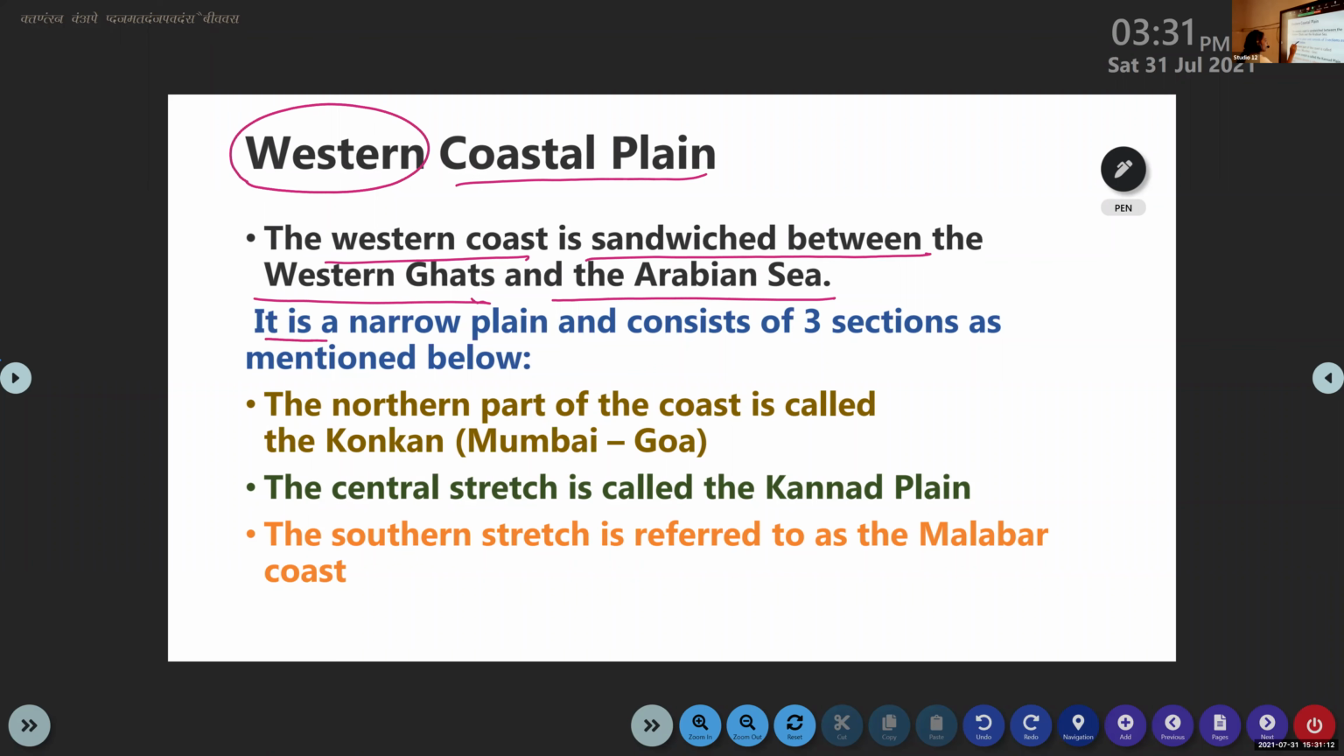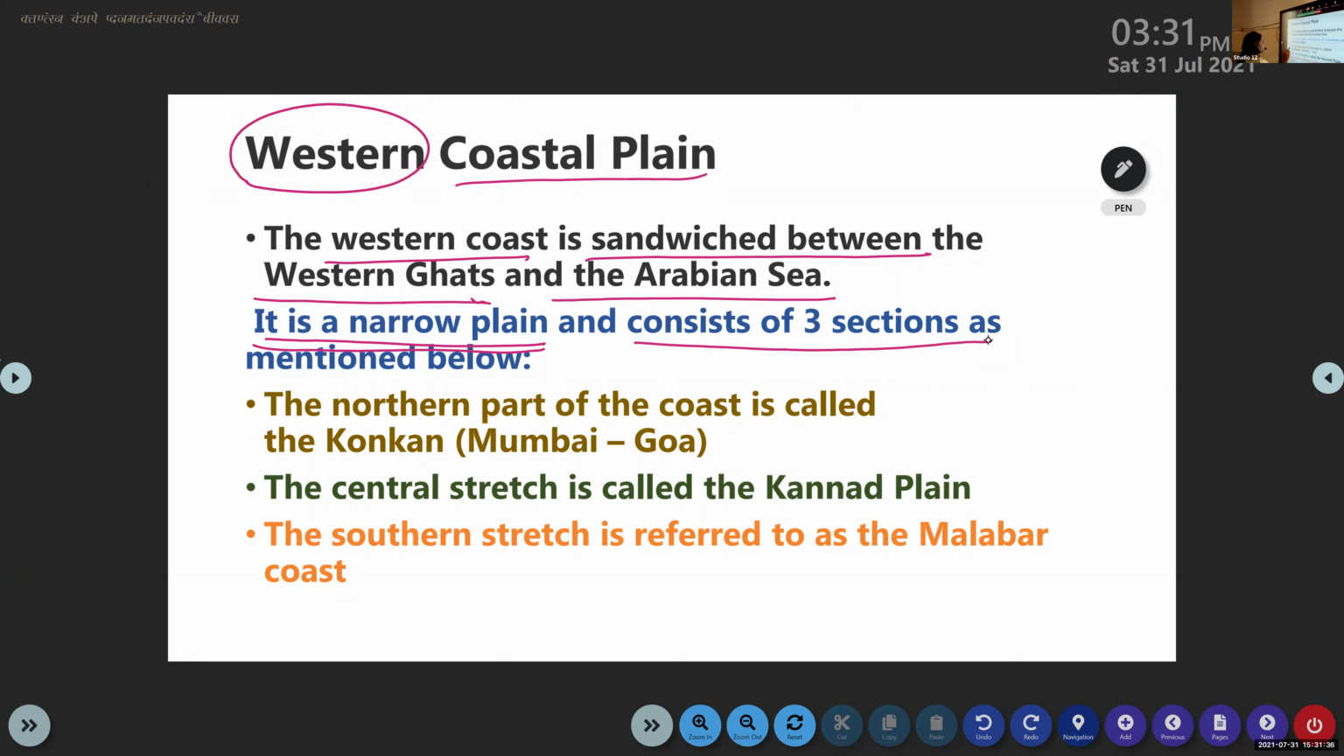It is a narrow plain. It is a narrow plain area and it consists of three sections. It's a small area that lies in between the Western Ghats and the Arabian Sea, and it consists of three sections.